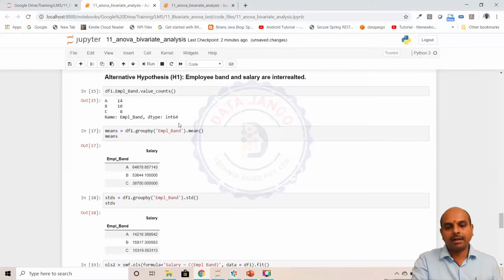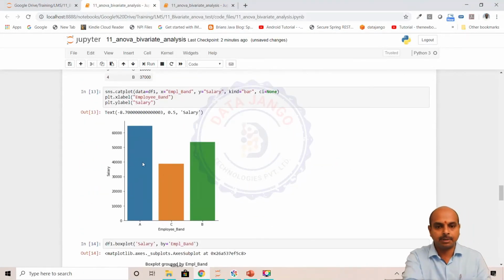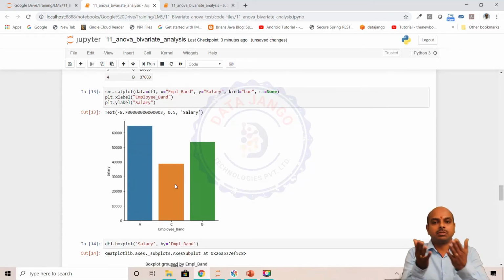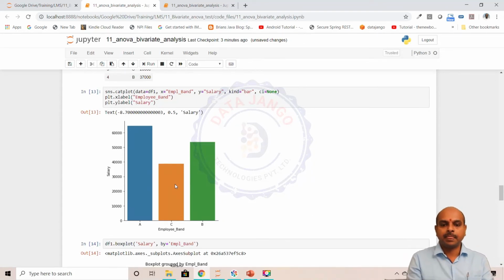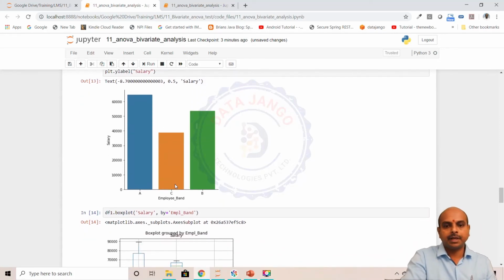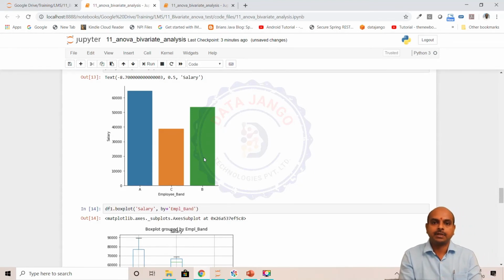When we looked at the bar graph, I explained the same thing. A and C are significant, but for A and B and for B and C, there is not much significance. So we cannot reject the null hypothesis and say the employee band is clearly a feature to predict the salary. There is some predictive power, because the A and C groups have got that difference, but it's not so strongly related to the salary variable.